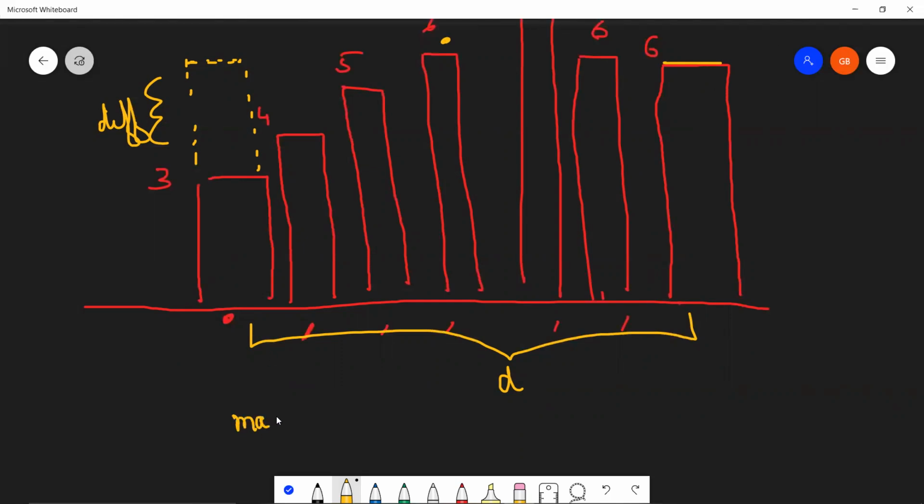So max of height 1 comma height 2, whatever it may be, we need to find the max between them, plus the distance between them, minus the height difference h2 minus h1, divided by 2.